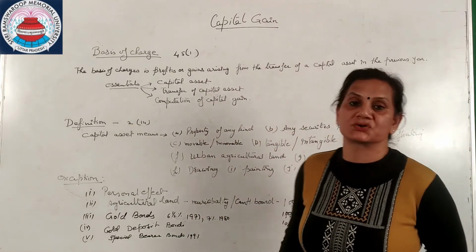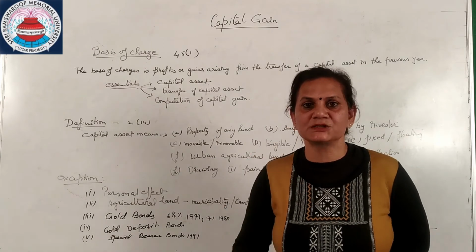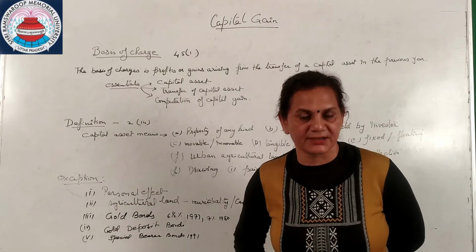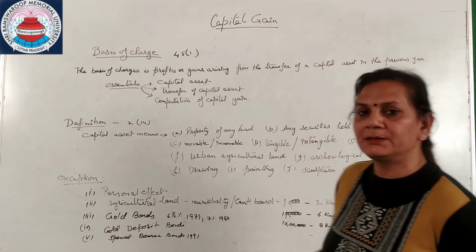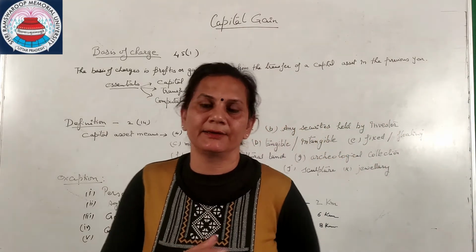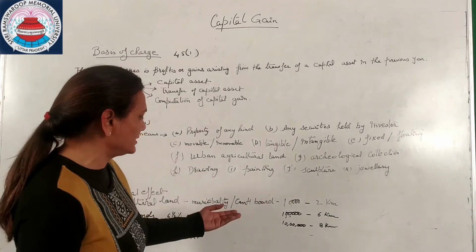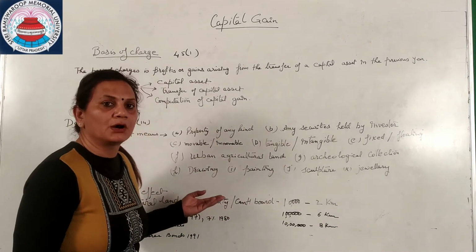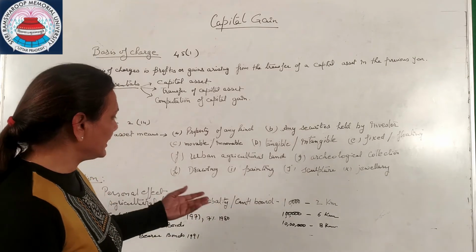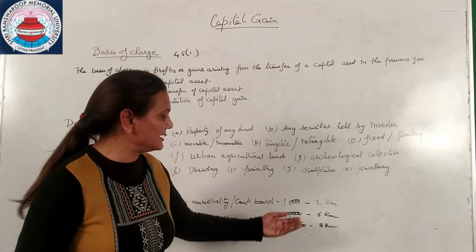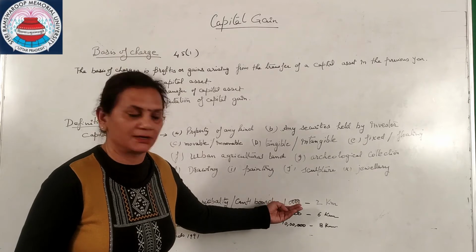Secondly, agricultural land. There is a very specific definition of agricultural land, that is municipality or cantonment board. As we all know, in every city there is a cantonment board or municipality area or municipal corporation which defines this limit. Any population less than 10,000, this is population, not rupee.